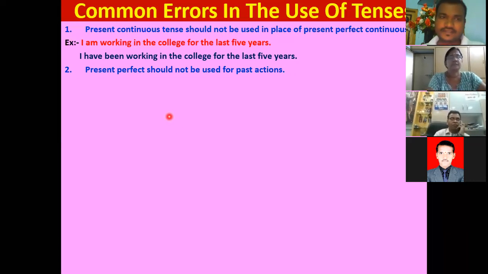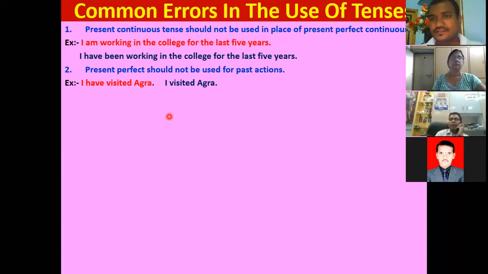So simple past tense can be used. Right. So present perfect should not be used for past actions. Whenever you need to talk about past actions, we should not use present perfect. So "I have visited Agra." That is wrong. We should use "I visited Agra."